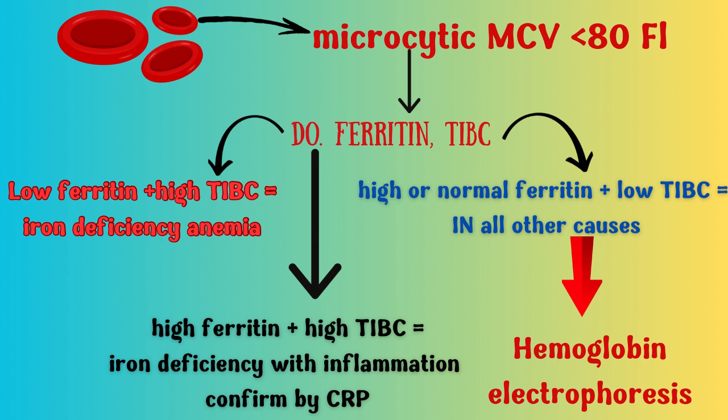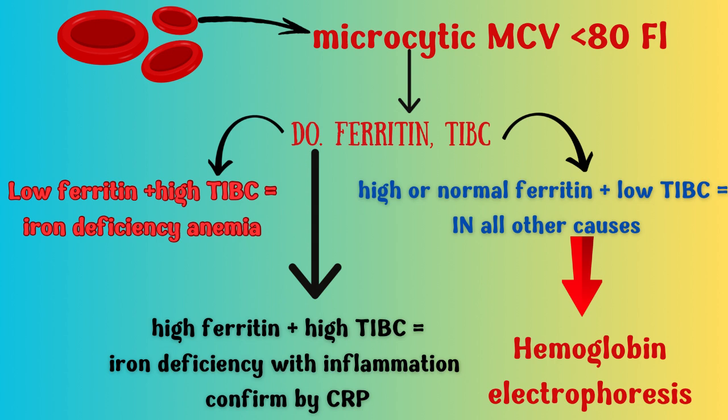If I found ferritin is low and the transferrin iron binding capacity is high, that means iron deficiency anemia. If I found ferritin is high and the transferrin iron binding capacity is low, that means anemia of chronic disease, thalassemia, and sideroblastic anemia.